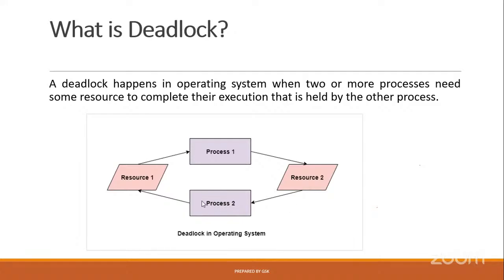And again, this process 2 is sending the request for resource 1. If this happens, one resource is held by one process and that process is waiting for another resource, but that resource is also held by another process. This case is called deadlock. Let me give a simple example.